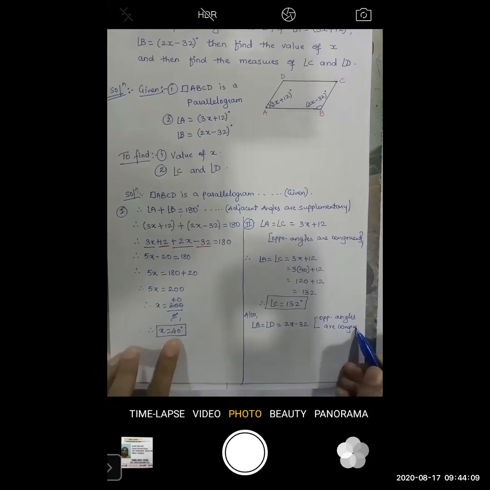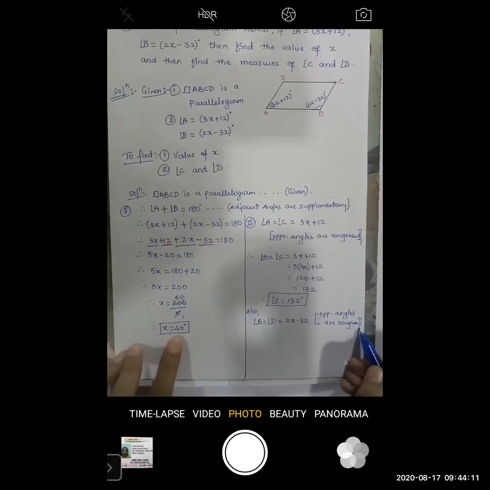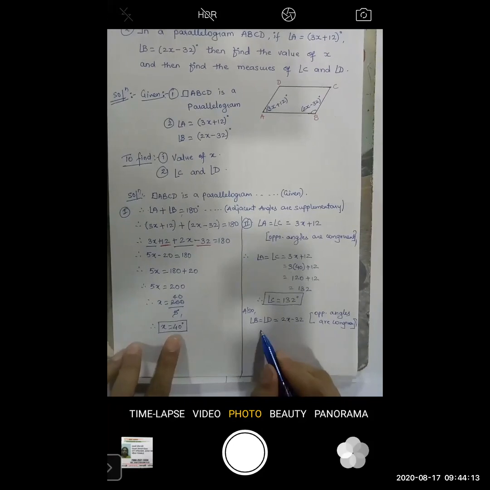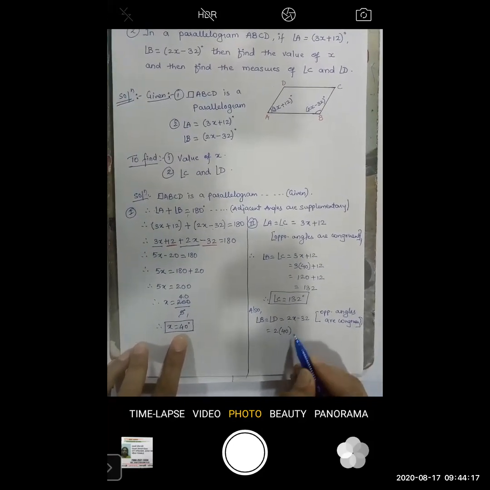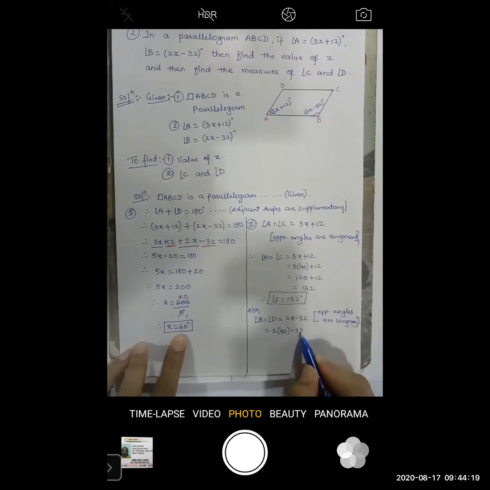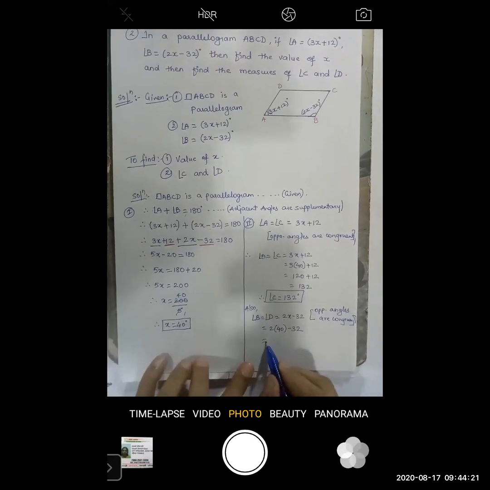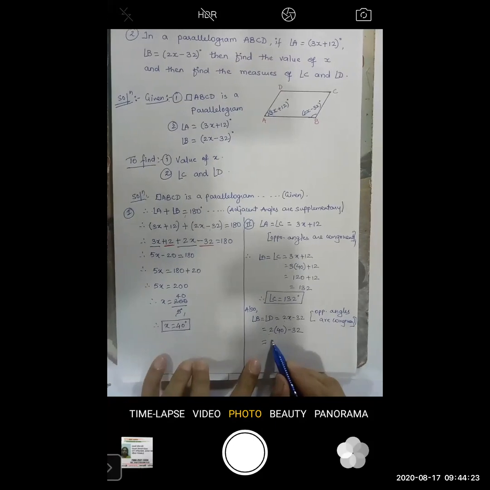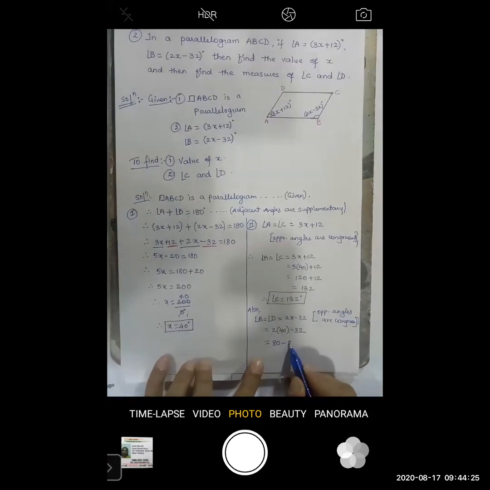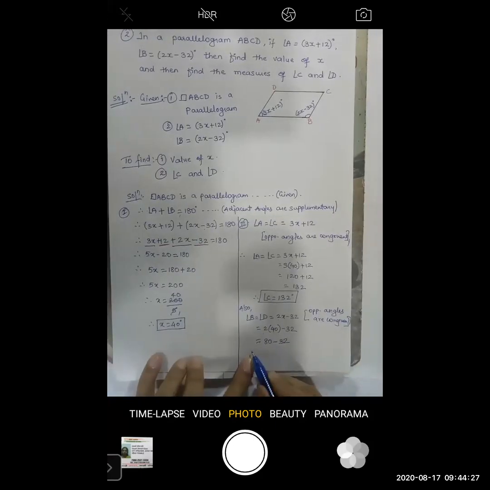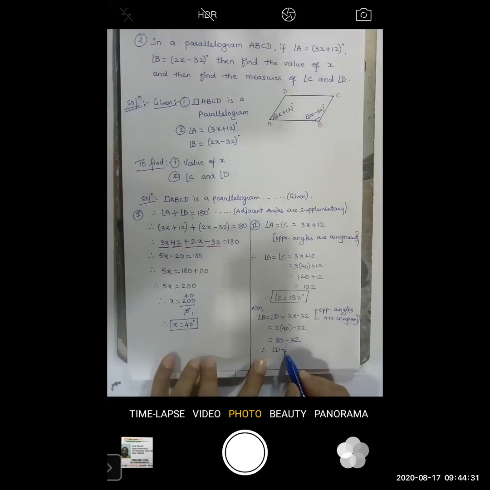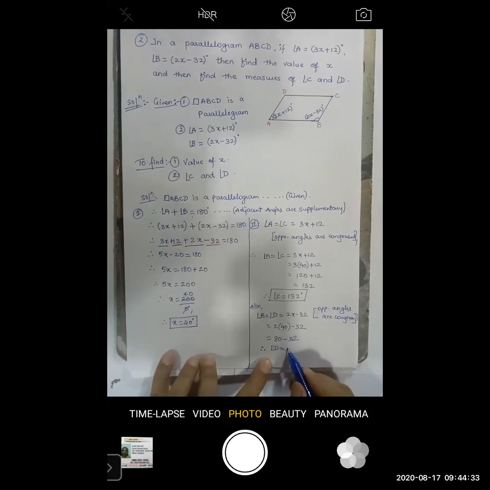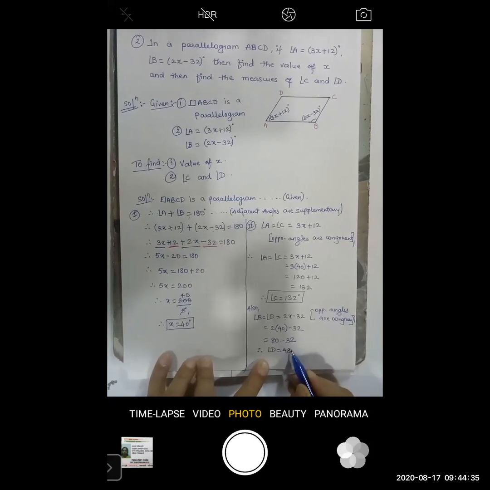I have written in short, but students, you have to write in full form. Okay, so substitute 2 into 40 minus 32. How much? 80 minus 32. So therefore, angle D equals 80 minus 32, how much? 48 degrees.